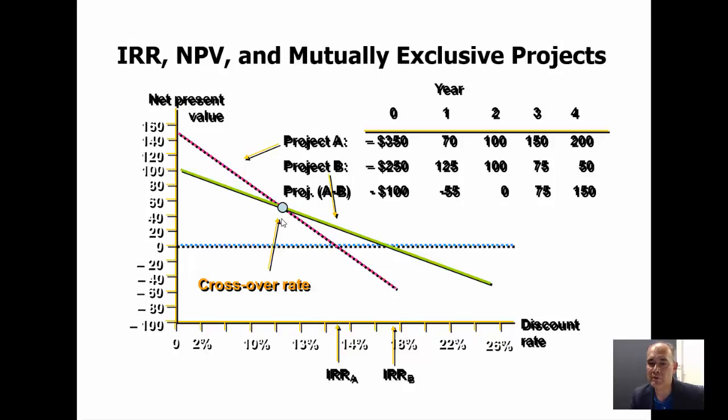And what is the crossover rate? The crossover rate is the Fisher rate, which is the rate that makes investing in project A or project B an indifferent decision. You could invest in project A or in project B, and you are going to be equally benefited by each one of them. But what if the internal return rate is higher than the crossover rate, or the Fisher rate? If this is the case, you would invest in project B. But if it's lower, then you would invest in project A. So actually, what dominates this decision is the net present value.